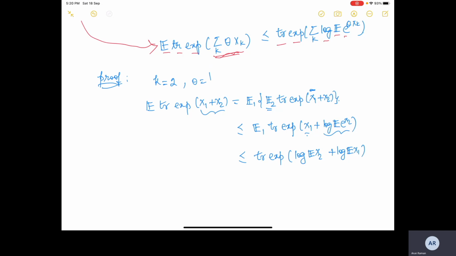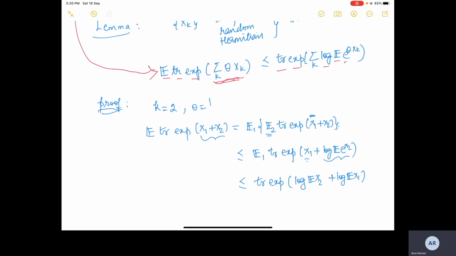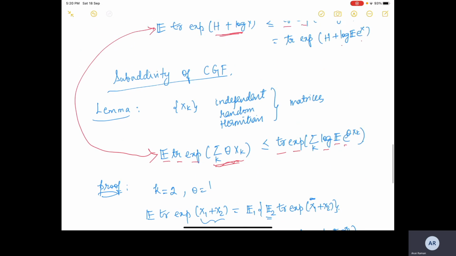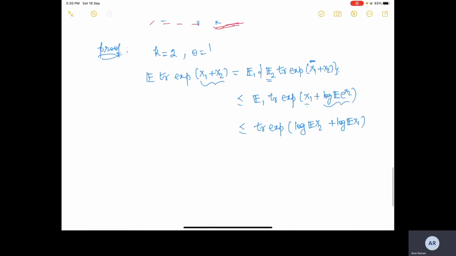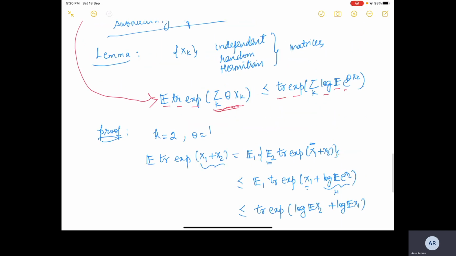So there is one exercise that you need to do at your home, and you should take your time for this. It is thinking about how we can apply this corollary, because this corollary needed some conditions: that H is a fixed Hermitian matrix and X is a random matrix. In the second step specifically, we considered this to be a fixed Hermitian matrix, but what we have in our expression is that the Xk's are Hermitian.